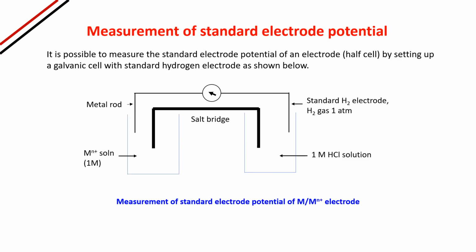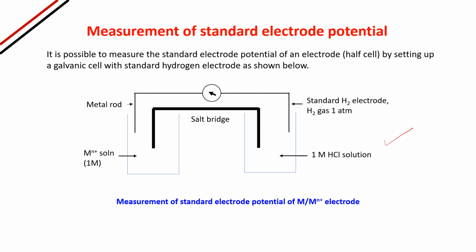Measurement of standard electrode potential. It is possible to measure the standard electrode potential of an electrode, that is a half cell, by setting up a galvanic cell with the standard hydrogen electrode. That means the half cell whose electrode potential has to be measured will be connected with the help of a salt bridge with the standard hydrogen electrode taken as a reference electrode.